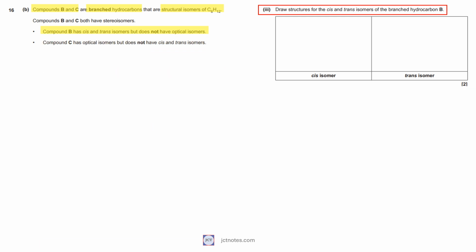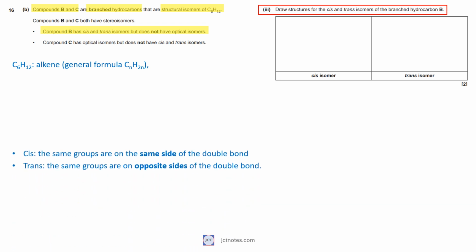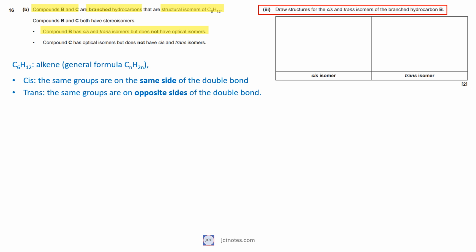C6H12 indicates that it is an alkene, general formula CnH2n, we know that it is branched with isomers cis, the same groups are on the same side of the double bond, and trans, the same groups are on opposite sides of the double bond. There is not a unique answer and you might come up with another valid response. I develop my own here in case you need some help.